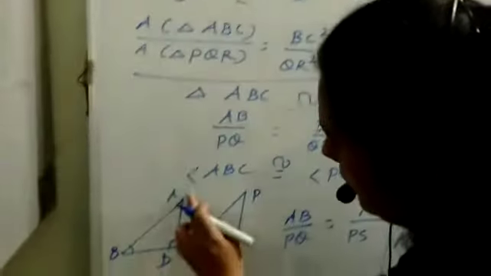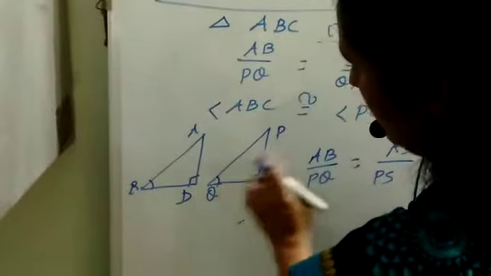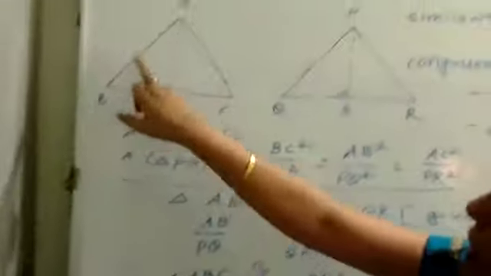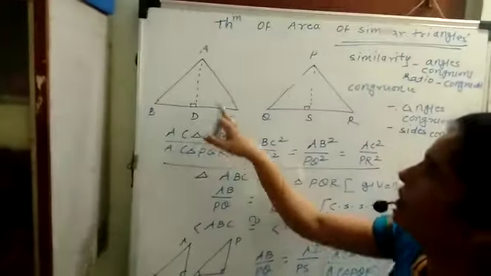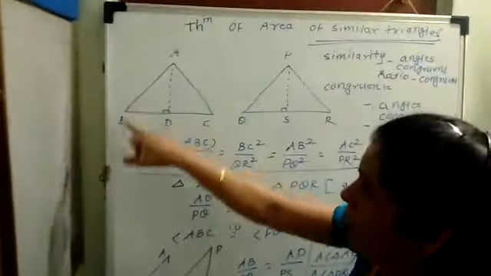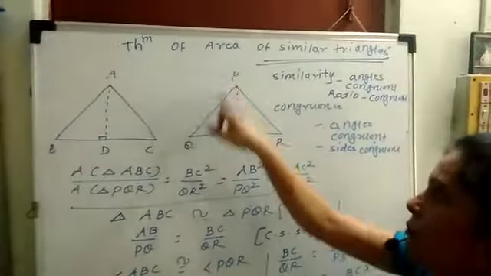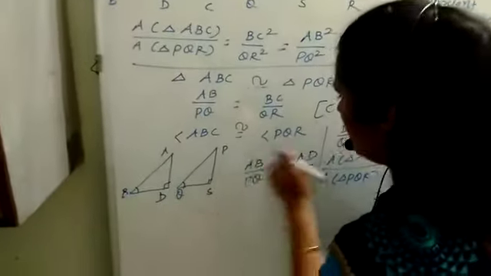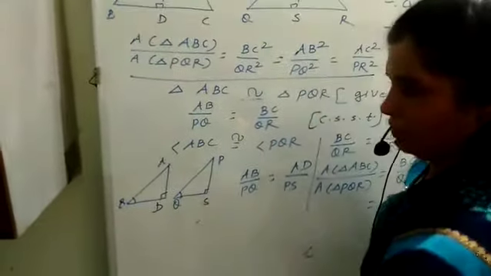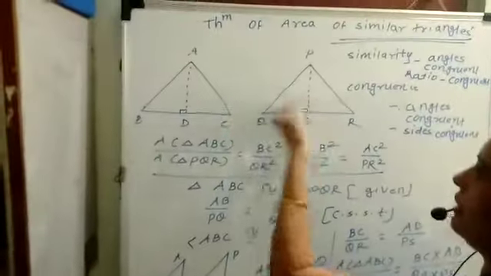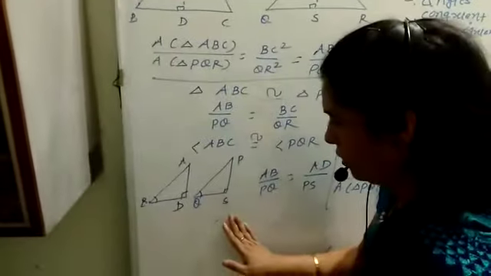Now think about triangle ADB and triangle PSQ. Angle B in ABC and angle B in ABD is the same. PQS, PQR same. So angle B and angle Q are congruent. D and S are right angles, so they are congruent.